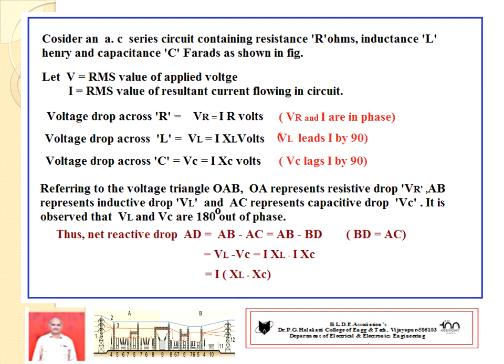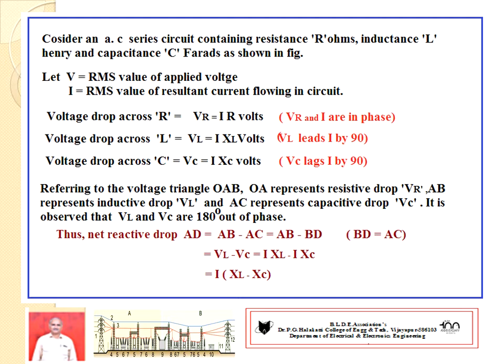Similarly, I be the resultant current of RMS value flowing in the circuit. Then you mention three voltage drops. VR, voltage drop across resistance. VR equals I into R volts. In brackets, if you want, you can mention VR and I are in phase, that is phase angle is 0.